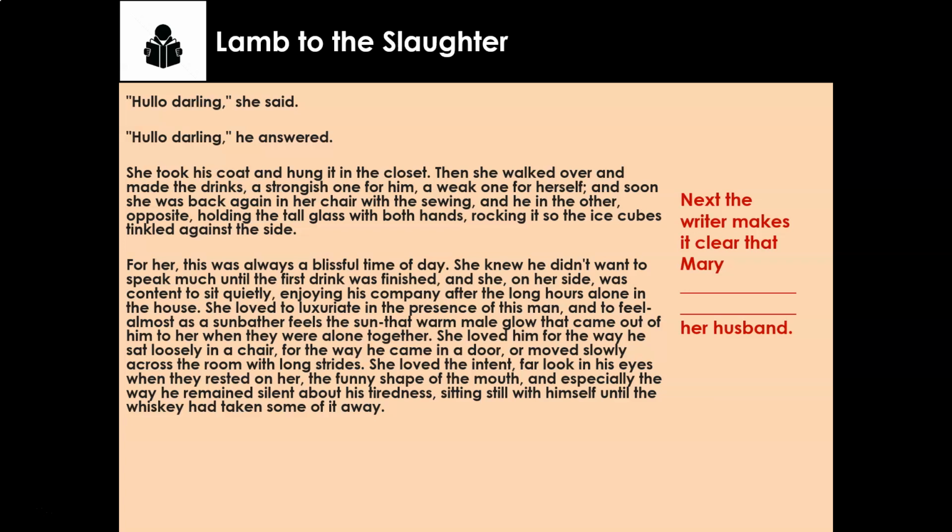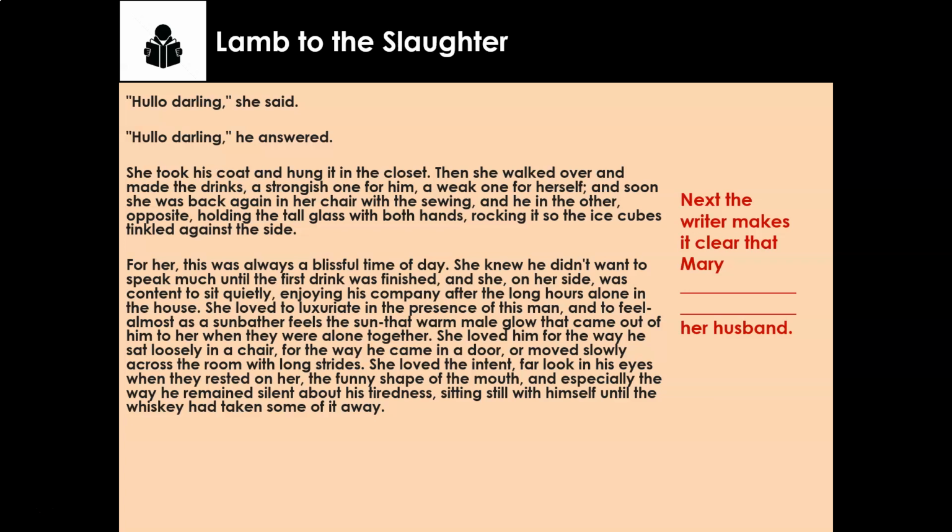Good. I hope you were saying she loves him, she cares for him, she worships him. I wonder if any of you got that. But she really does see her husband as the sun, the center of her world. Mary loves him. She idealizes him. She feels and thinks only of him. So we're going to use those ideas just to complete that sentence.